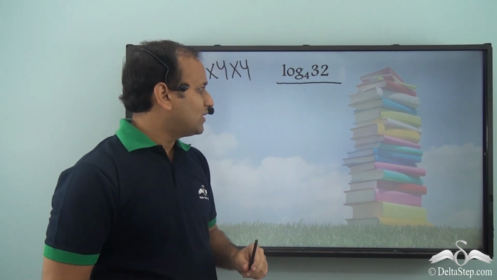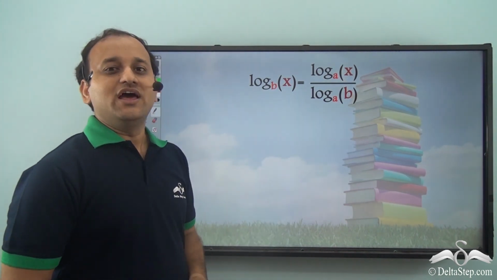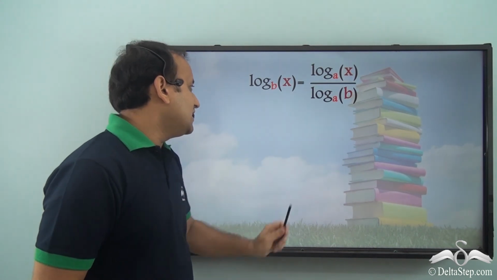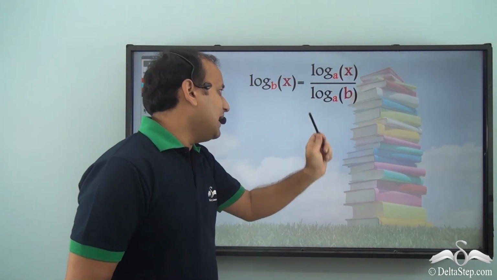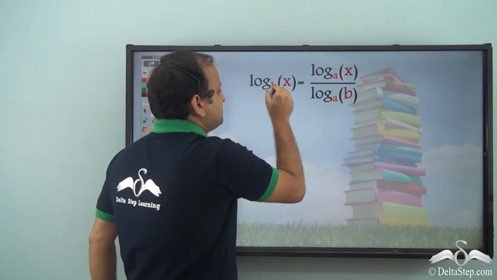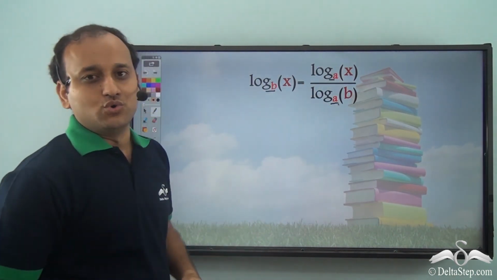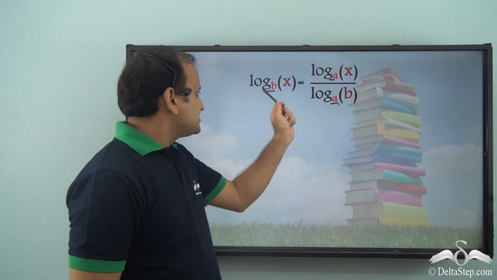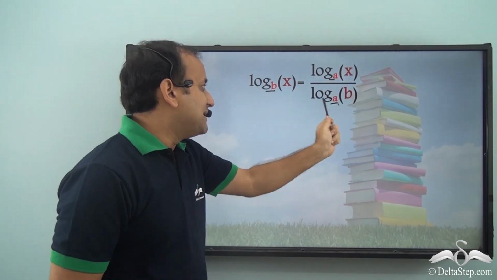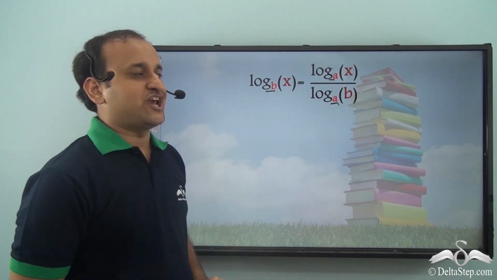But what is the change of base law exactly? So this is the change of base rule given by Professor Magan. It states that log of x to the base b is equal to log of x to the base a divided by log of b to the base a. So you see here the base b was changed to base a with the help of this particular rule. But can we really change the base of something by simply dividing the argument's and base's logs with the new base? Is that possible? Let's really check.